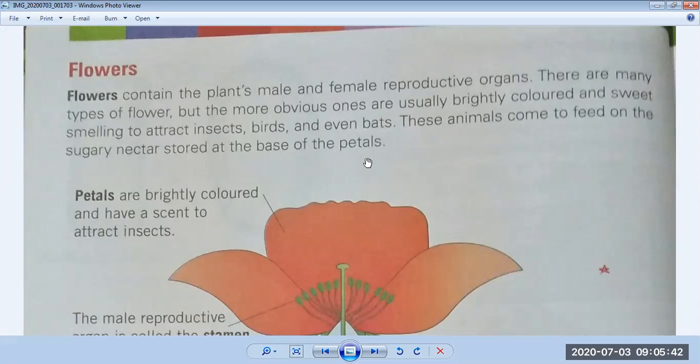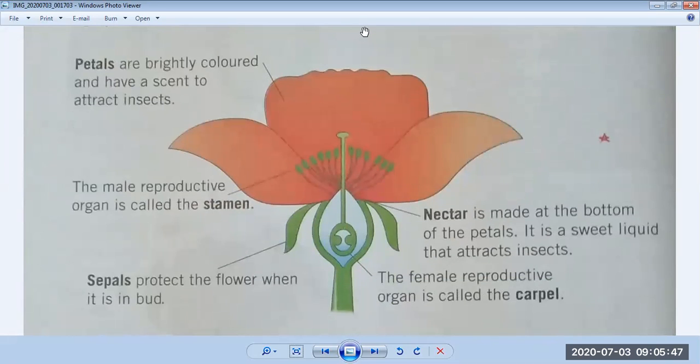Okay, now we will see the diagram and the structure of a flower. You can see these are petals. Petals are brightly colored and have a scent to attract insects. You all know some flowers have broad leaves. So these broad leaves which are in the center, they are called petals. They are colorful and they have a sweet smell. After that there are sepals. Sepals protect the flower when it is in bud.